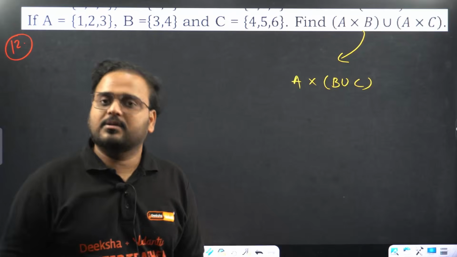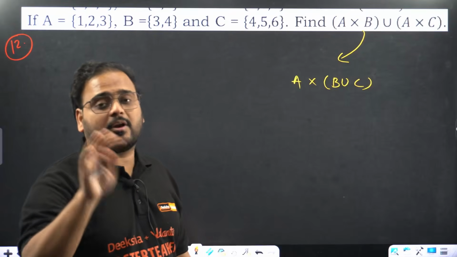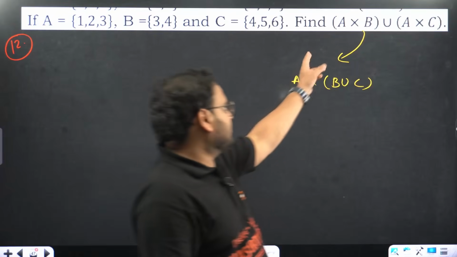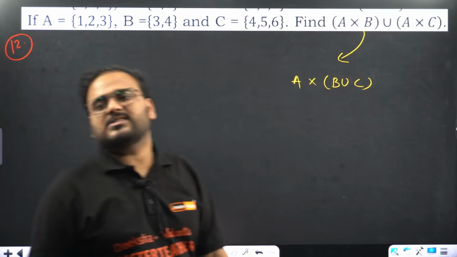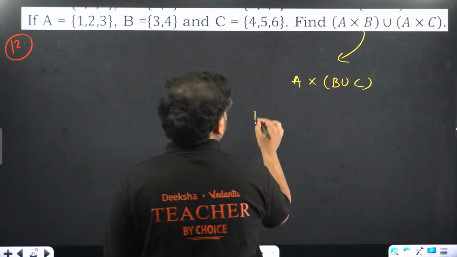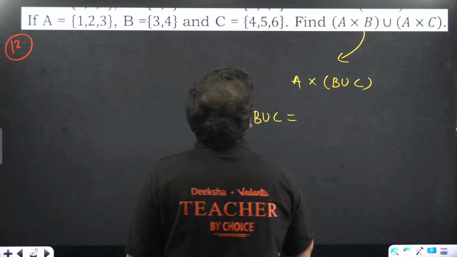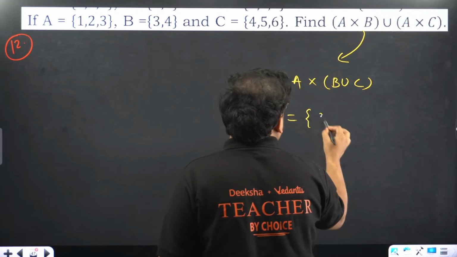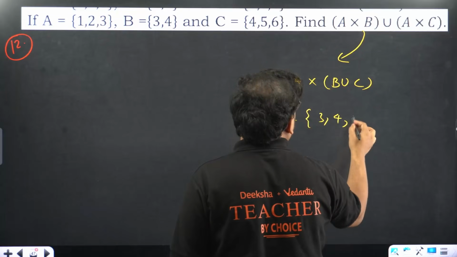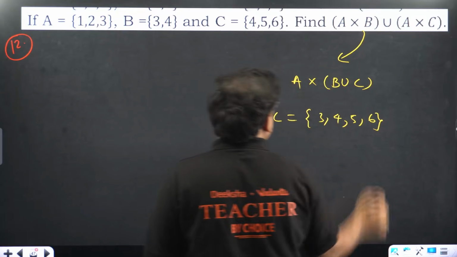I can distribute the cross product, the Cartesian product, over union, right? What is done over here? You can see A is here and here also. So A cross B union C. So find B union C first. B union C is 3, 4, 5, 6. I don't have to repeat that. That's my B union C.